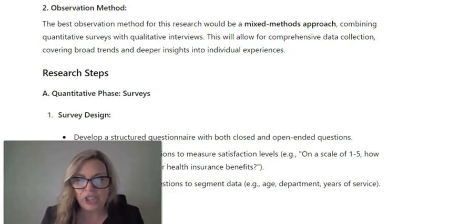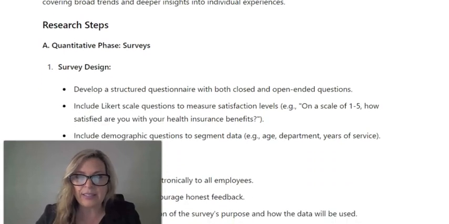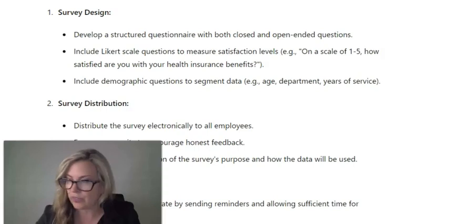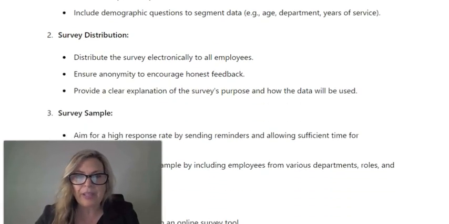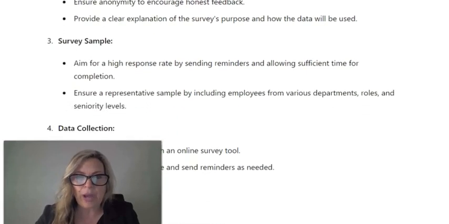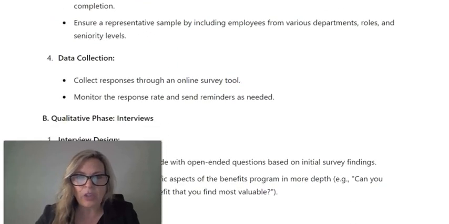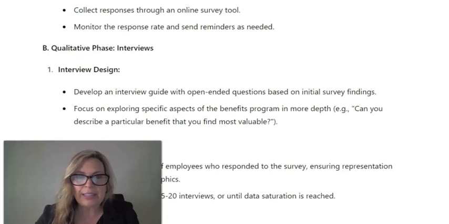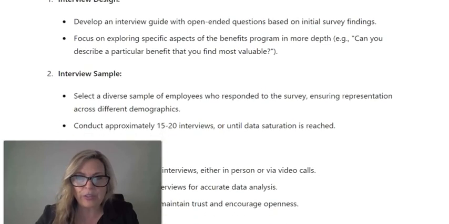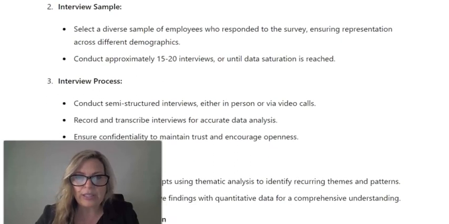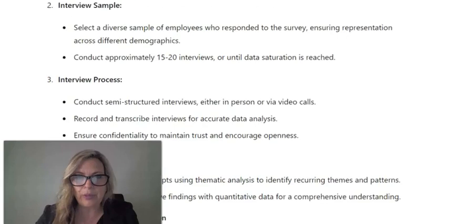So ChatGPT thinks that we could do both quantitative and qualitative, and we haven't even gotten to some of this in our textbook yet. Like we talked about surveys, we're not quite there yet, but it does give you information about using a survey, how you would collect data. It's giving me information about how I would do the qualitative phase, which is interviews, and how I could do an interview sample.